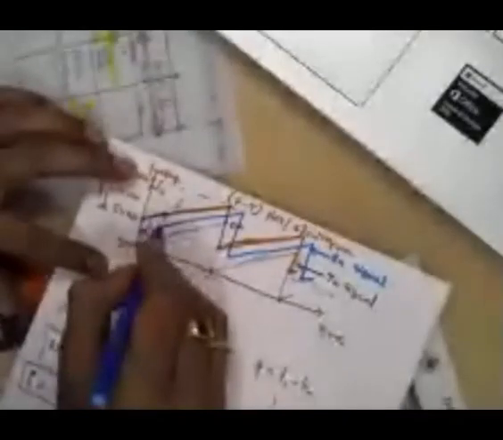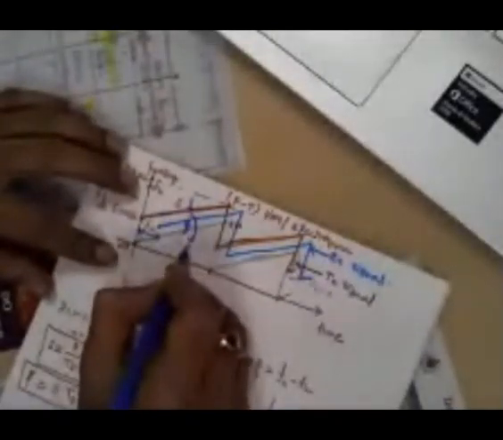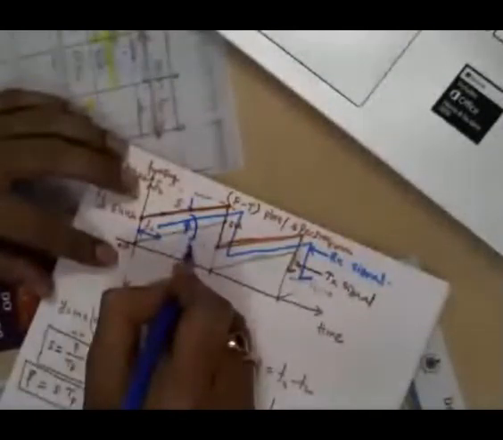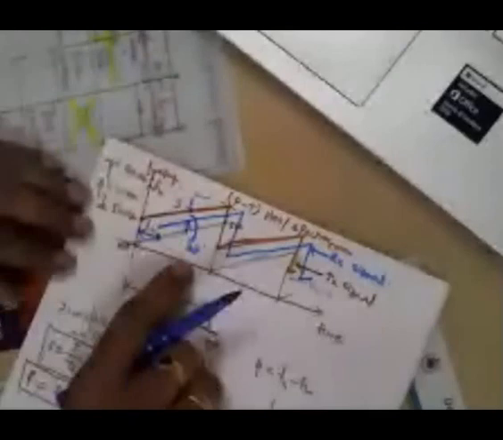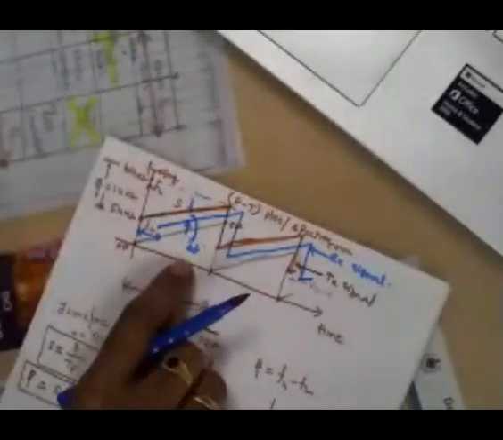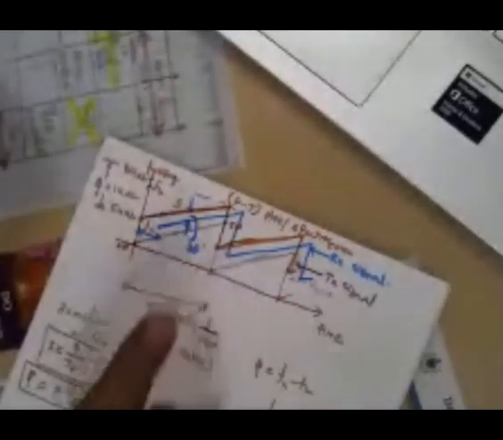Whenever we mix these two signals in the down mixer, after the filter, the difference between this frequency and this frequency comes out. The del F will come out. That del F is nothing but the IF. This is the del F frequency, and it has a direct relation to the range.